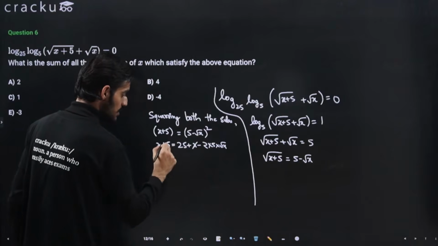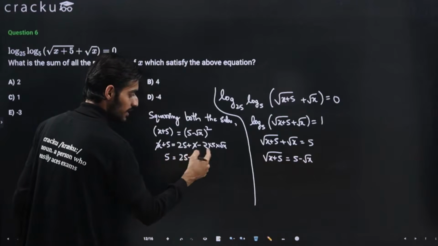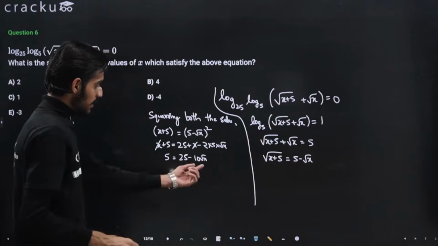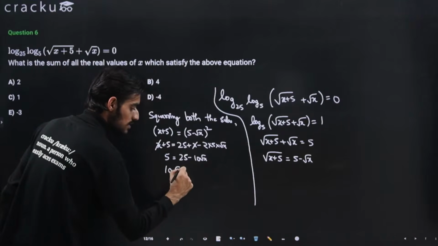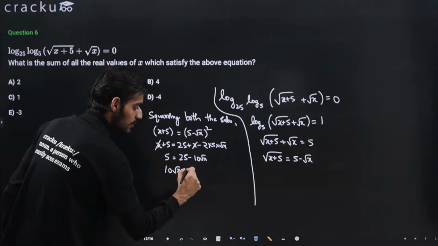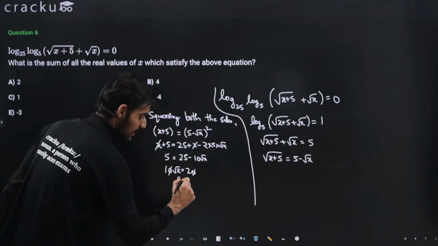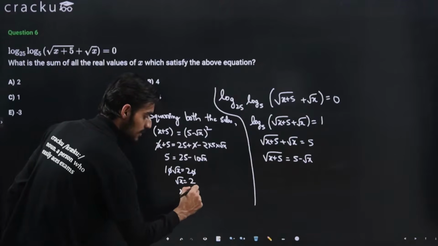So x and x will cancel out, so 5 equals 25 minus 10 root x. Taking this to this side, 10 root x equals 25 minus 5, which is 20, and just cancelling out 0, root x is equal to 2, so x will be equal to 4.